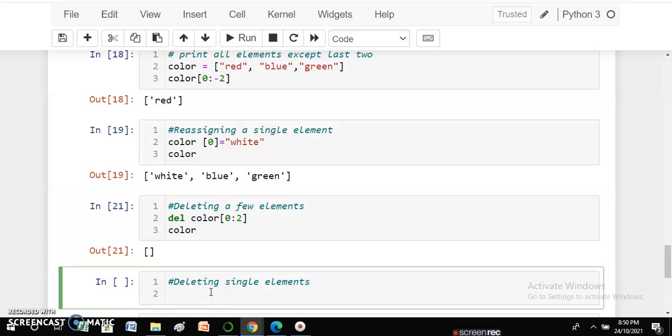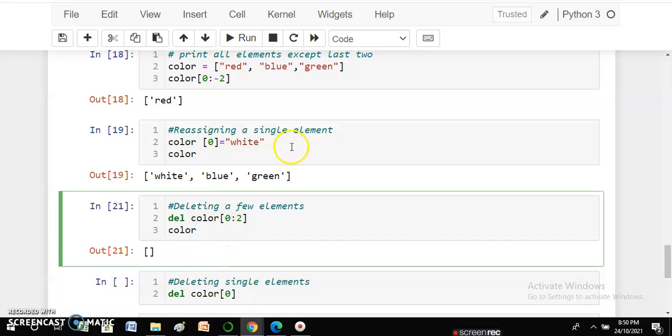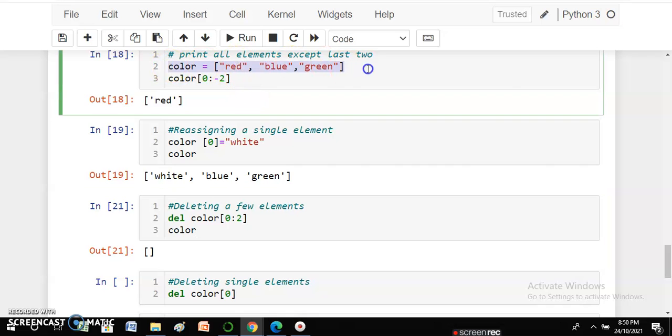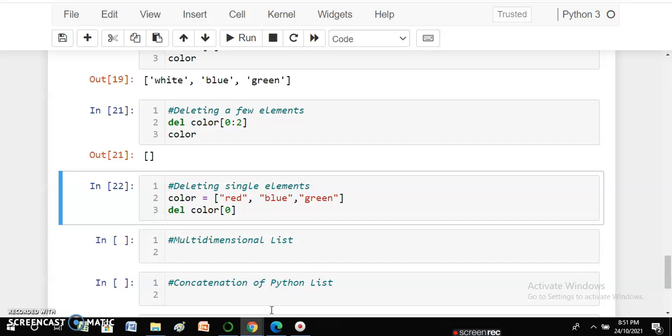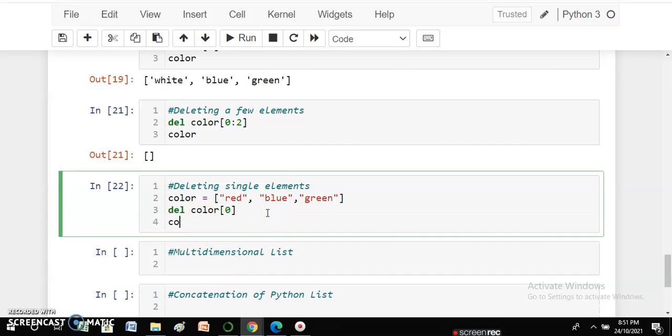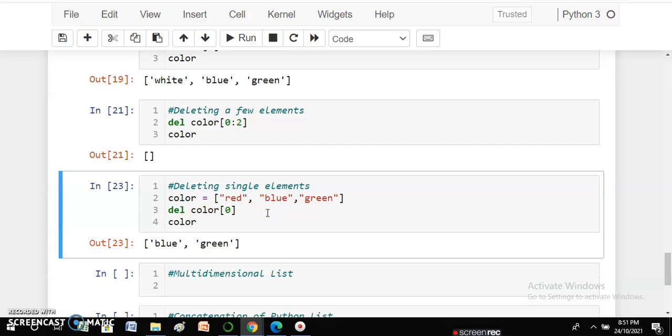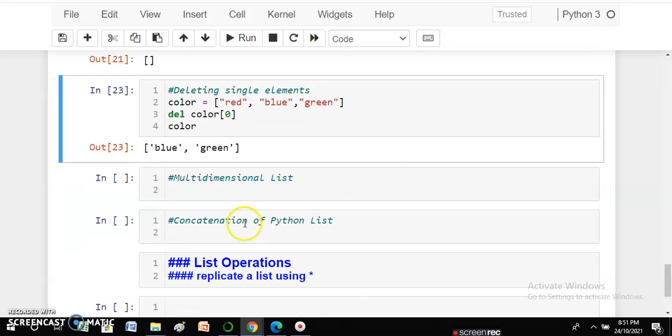Now to delete a single element, explicitly I have to write color and 0. It won't work right now because first I have to recreate this list. I'm just creating this for you all, and then I'm doing del color 0. So you can see I deleted 0 and now I want to see color. So I get blue, green. So you can see the 0th element is deleted. This is how we are deleting elements in a list.